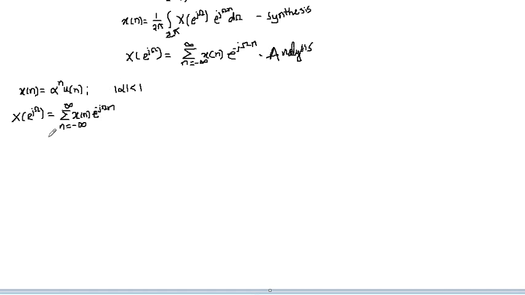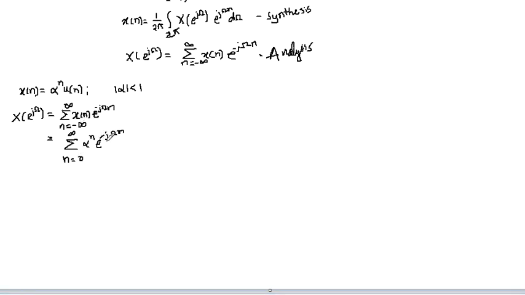We'll substitute the value of x of n. When we substitute, we know that alpha raised to n is multiplied with u of n, so the summation runs from n equal to 0 to infinity instead of from minus infinity to plus infinity. It is alpha raised to n times e raised to minus j omega n.